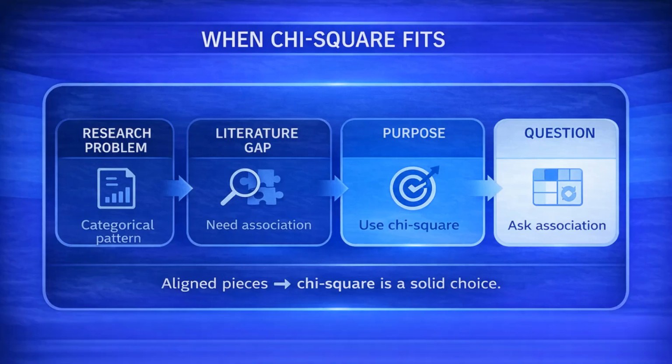When chi-square is chosen, that choice should be visible throughout the study. The research problem should point to categorical patterns. The literature gap should justify the need to examine association. The purpose statement should name chi-square clearly, and the research question should include the word association. When these elements align, chi-square becomes a coherent and defensible analytic choice rather than a misapplied statistical tool.